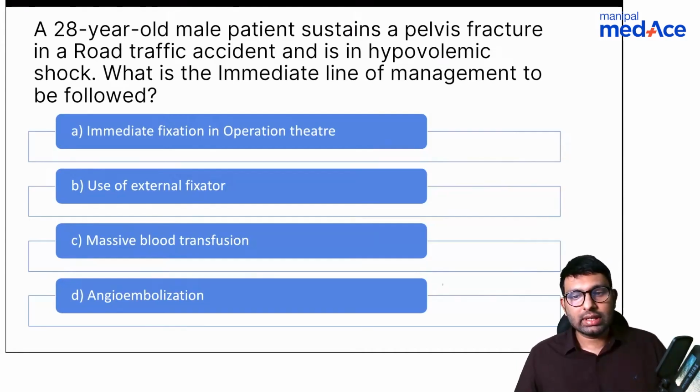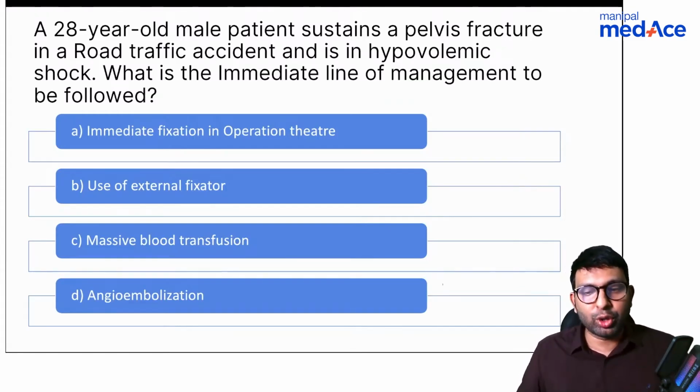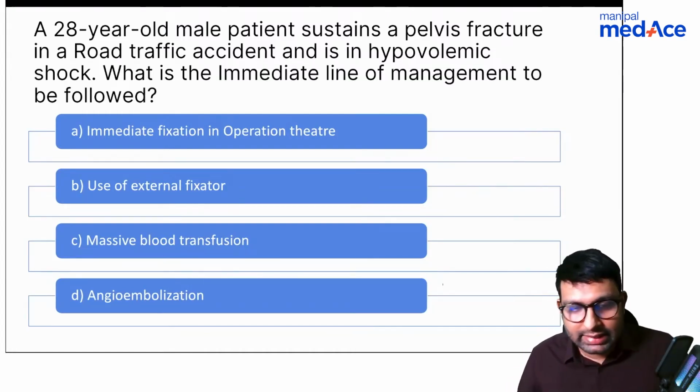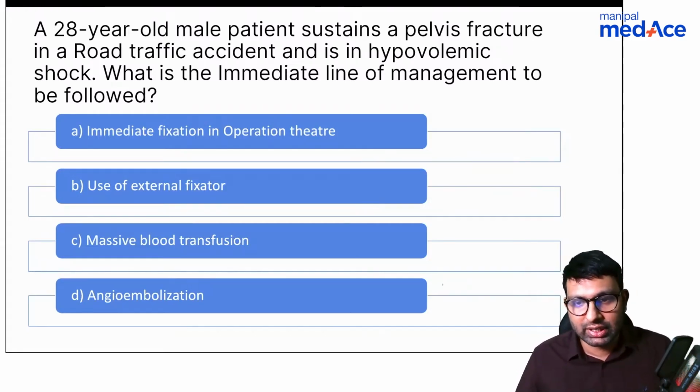No answers? Okay, Stardust says it's C. Jamula says it's D, angioembolization. Anyone else would like to try? So what is the protocol that we follow whenever we have a polytrauma patient coming like this with hypovolemic shock? Carol Desai says it is C, massive blood transfusion. So what protocol do we follow whenever we have any such injuries, polytraumas that come into us? What is that one protocol we follow before we take any patient into surgery?